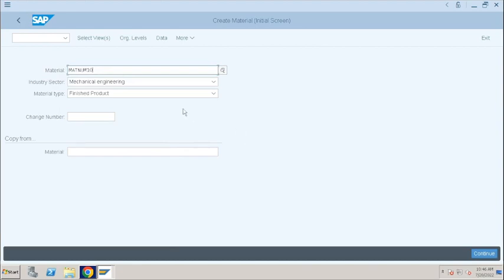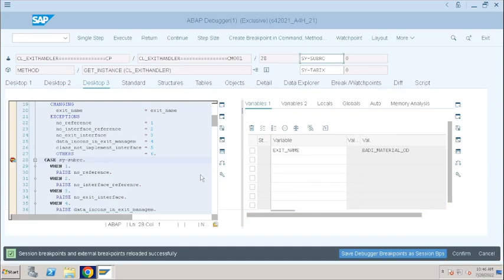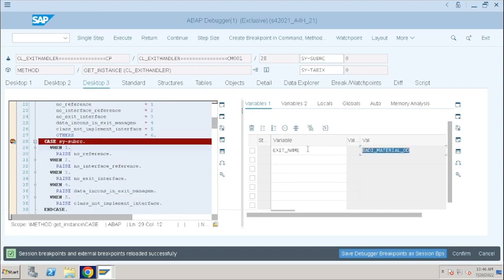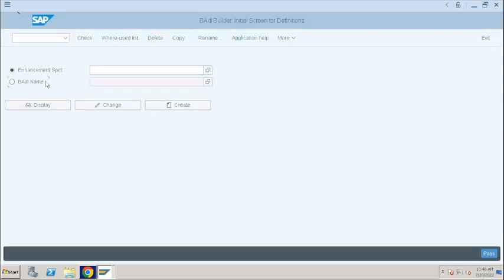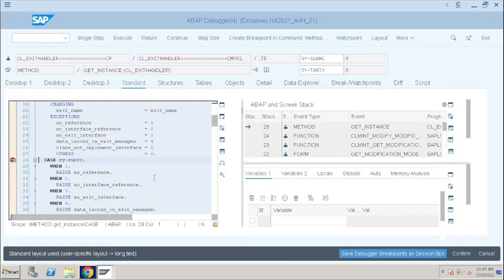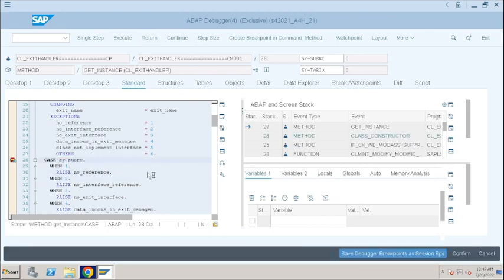Okay, now again click on continue. Now it should trigger the BADIs available after clicking on continue. BADI_MATERIAL_OD, that is the BADI available. Go to the BADI definition in SE18 and check whether there are relevant interface methods available for your requirement or not. Go to BADI name, click on display. So please make sure CL_EXITHANDLER will trigger for every action. Here you can just click on F8 when you open the other transaction codes.